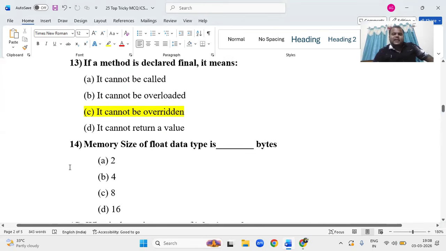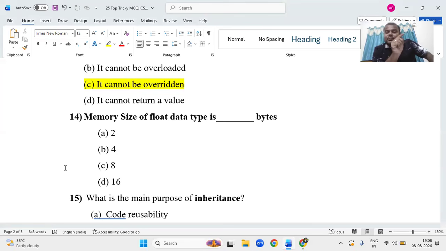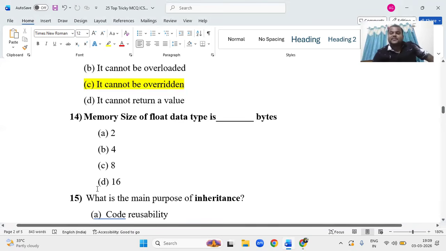Memory size of the float data type is, as we know, so what is the least data type, as in the least memory, starting from boolean. Boolean is either 1 byte or 1 bit. Next is byte, byte is 1 byte. Next, short and character store 2 bytes. Next, int and float 4 bytes. Long and double 8. You can go by the priority line, the hierarchy. So float and int is 4 bytes. If it is in the form of bits, 4 into 8, 32 bits, right?